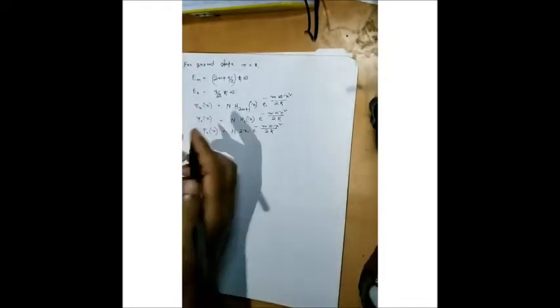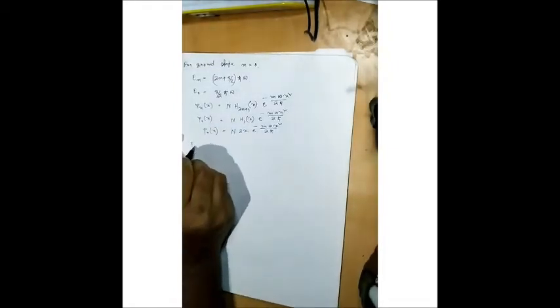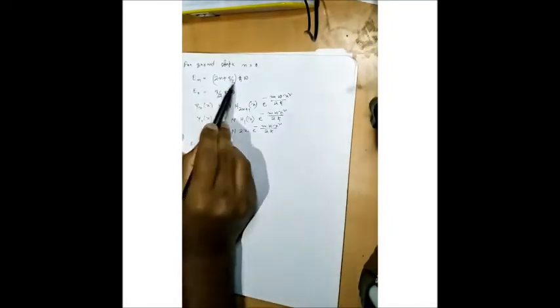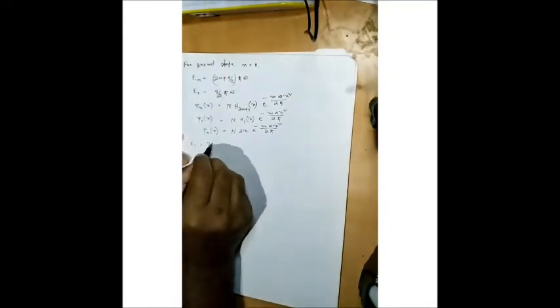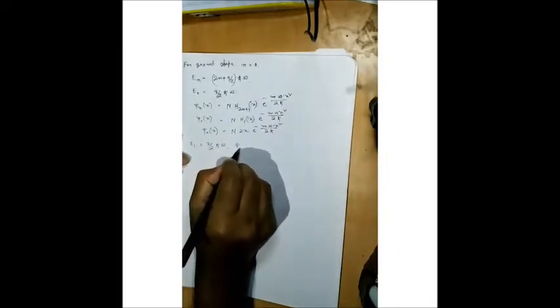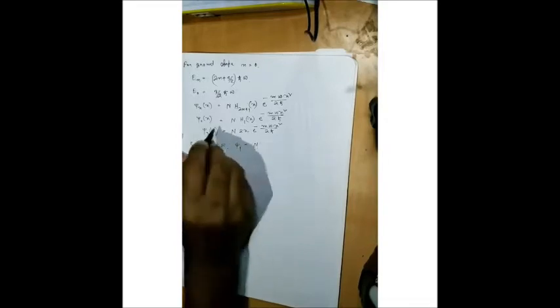So in this way, for the first excited state, I can say E1, that means n equal to 1. So it will be 7/2 h cut omega. And what will be psi 1? Psi 1 will be one normalization constant.